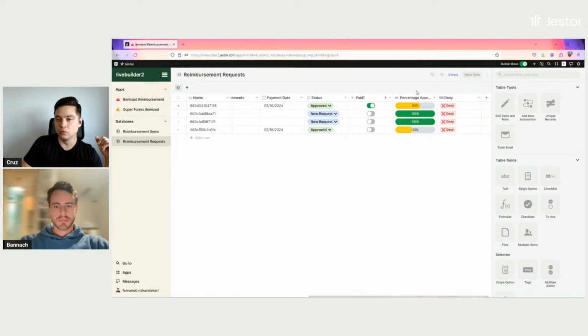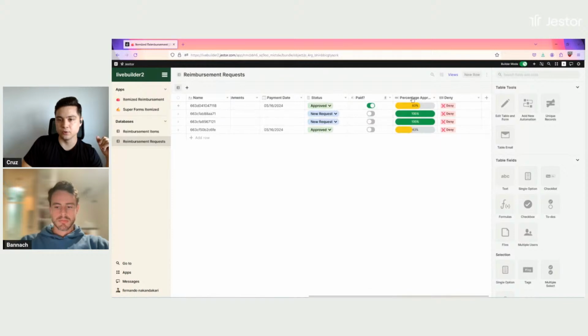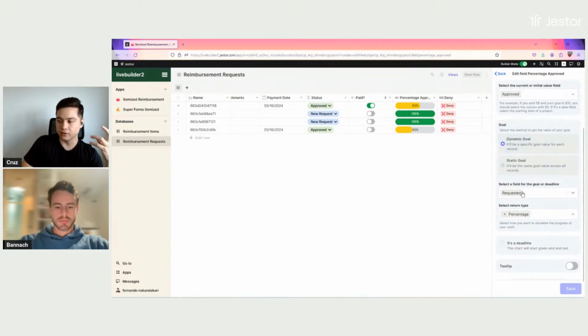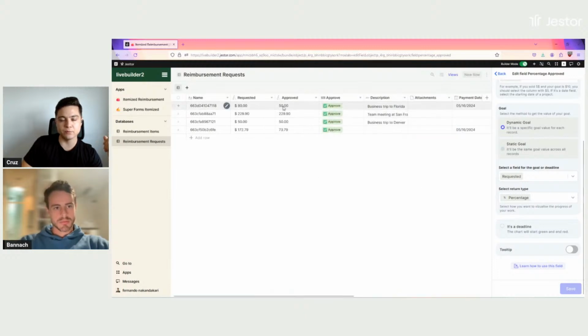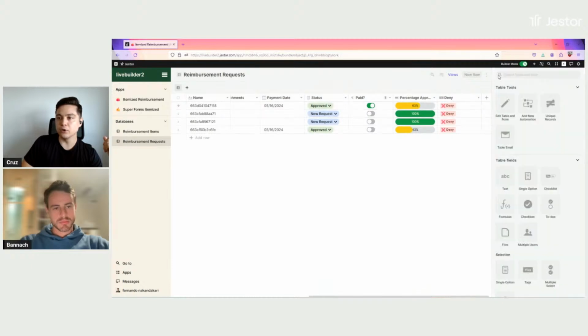And we have a goal field that's comparing requested and approved, right? So you can see here, just click on edit, that I'm monitoring approved, and I'm comparing it to requested, and I'm returning it as a percentage. So you can see that I have 50 approved out of 80, and that's 63%. And we also have buttons, right, to deny the request.